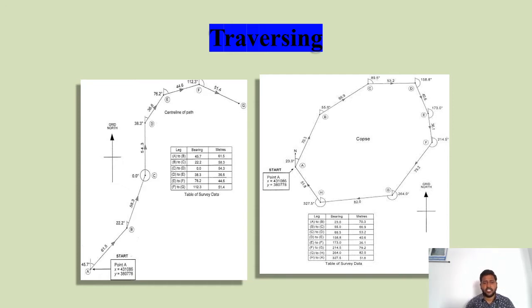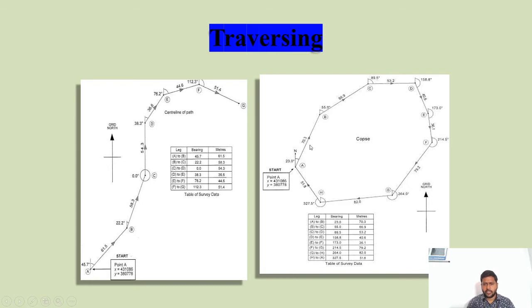And whatever the distance between the stations, we need to mark in the tabular form. If you observe this tabular form, from A to B the bearing is 45.7 and your distance from A to B is 61.5 meters. Similarly, we need to measure all the stations' distances as well as bearings, and enter those values in this tabular form.